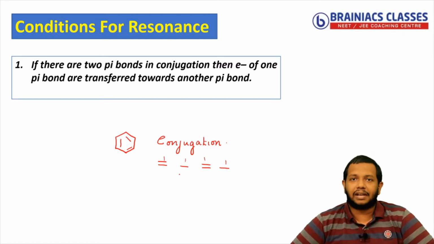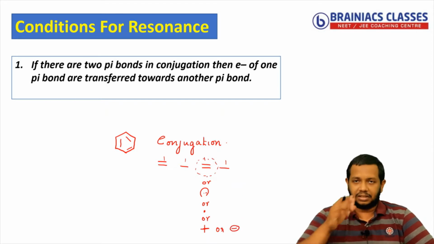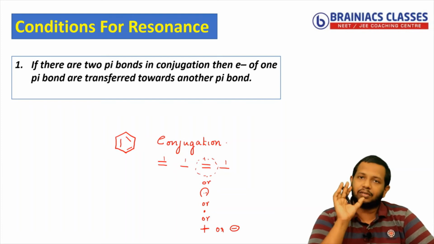But it is not mandatory that every time the single bond should be followed by a double bond. It can be other things also. For example, instead of a double bond, it can be a lone pair, a free electron, a positive charge, or even a negative charge. If any of these, instead of a pi bond, is in conjugation or alternation with a single bond, then I can say there is resonance present there.